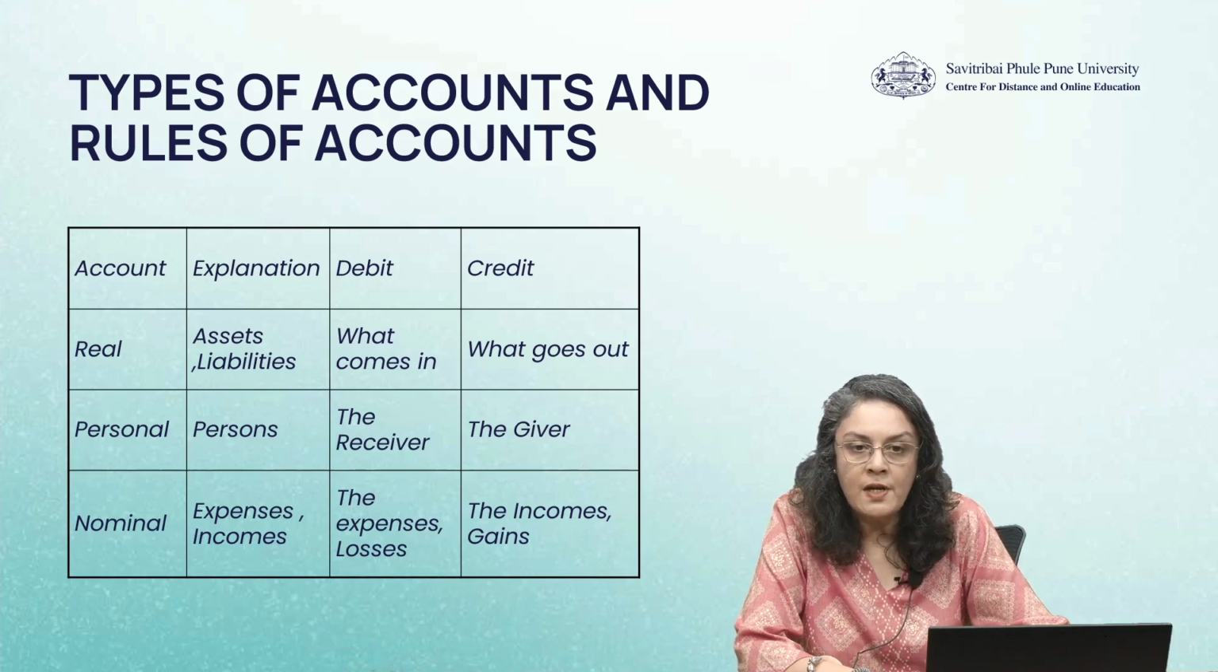So, when it is real accounts, it is debit what comes in and credit what goes out. When it comes to personal account, it is debit the receiver and credit the giver. For nominal accounts, the rule is debit the expenses and losses and credit the incomes and gains.